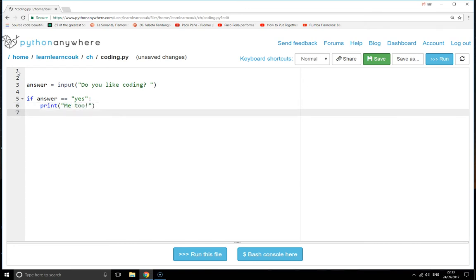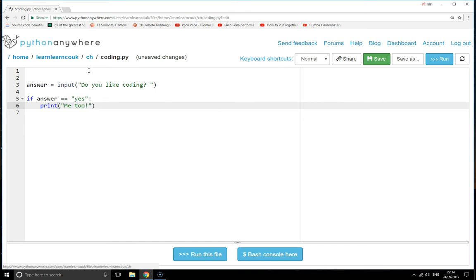There you go. So what have we got here? Well, we've got a question. You don't always have questions with if statements, but in this one we've got one. Whatever answer they type in gets stored in the answer variable, and then on the if statement we have a simple condition. If their answer equals, which means exactly equals, yes, then we'll print me too. So let's see if this works.